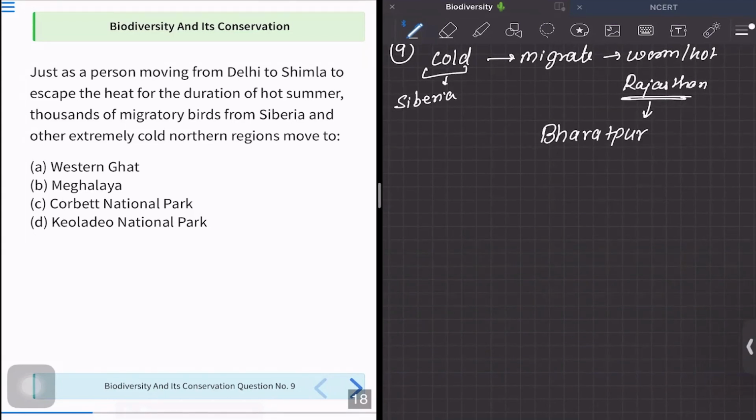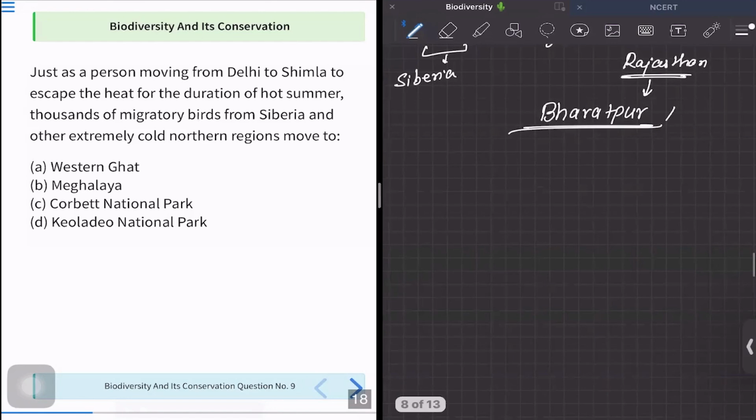In Bharatpur, we have a bird sanctuary. The people from Rajasthan might know that there is the Bharatpur Bird Sanctuary, also called the Keoladeo National Park.